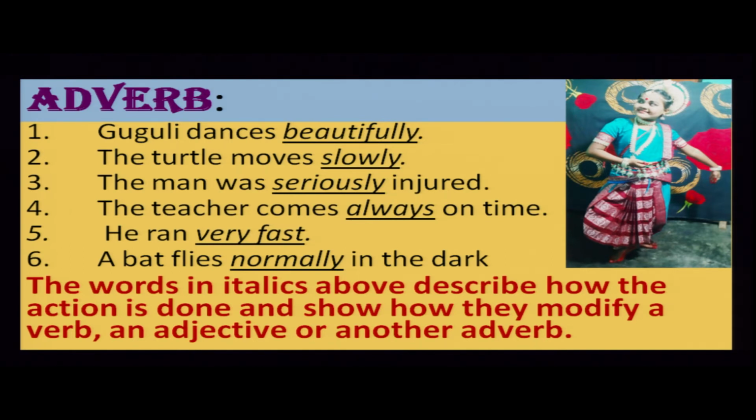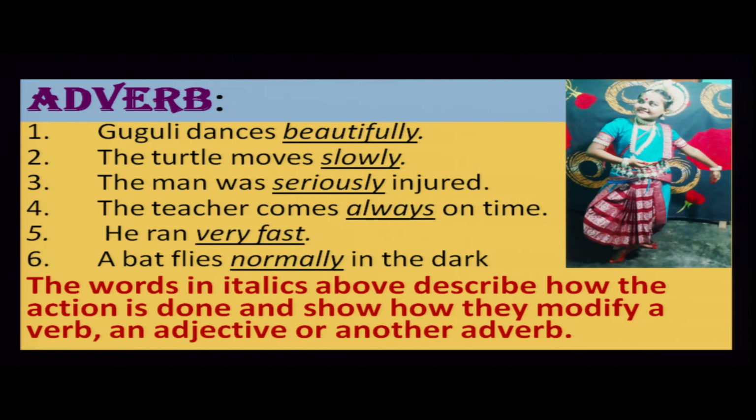So beautifully, slowly, seriously, always, very fast, normally: the words in italics and underlined above describe how the action is done. How Googly dances: beautifully. How the turtle moves: slowly. How was the man injured: seriously.